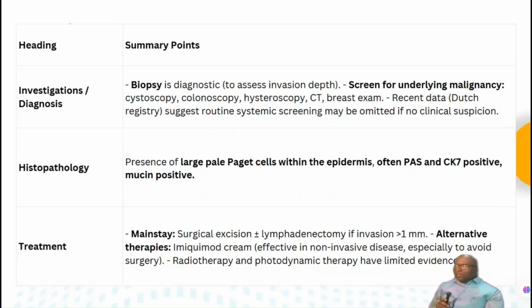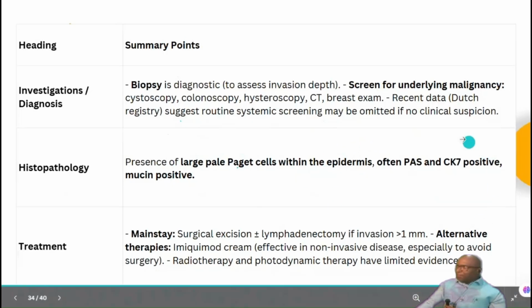Then histopathology: presence of large pale Paget cells within the epidermis. Often they are PAS positive and CK7 positive. Please remember these large pale Paget cells within the epidermis because it is an intraepithelial adenocarcinoma. Remember P for P, pale Paget cells in Paget's disease, seen in the epidermis, and they are PAS positive, CK7 positive, mucin also positive.